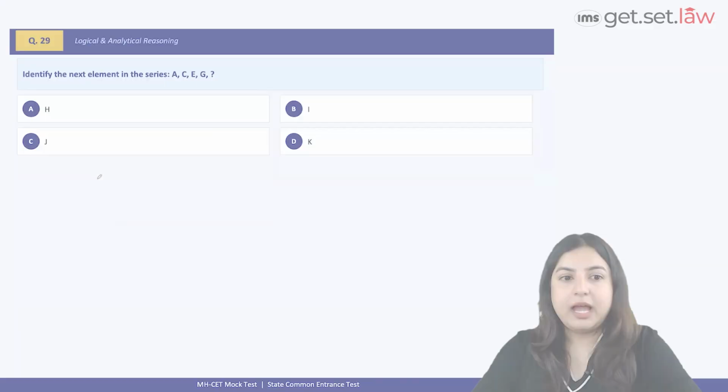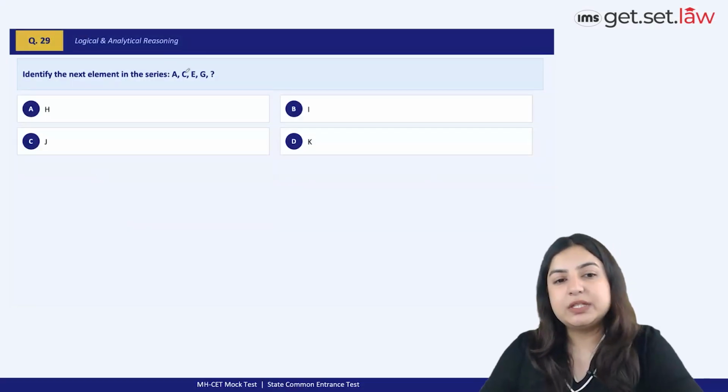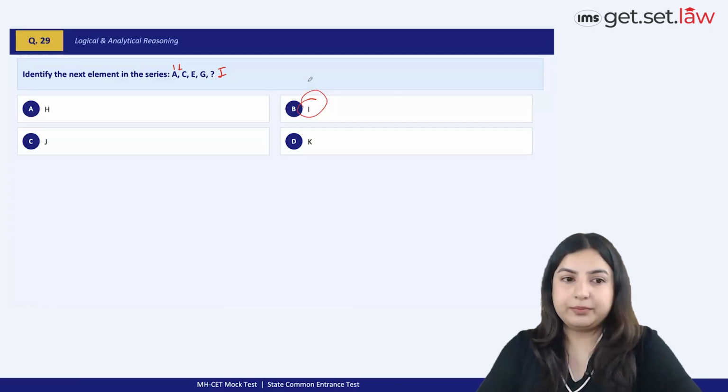Option C. Identify the next element in the series. So pretty easy, A plus 2, C plus 2, E plus 2, right? So A, B, C, D, E, F, G, H, I. So the next letter to come would be in option B, I.